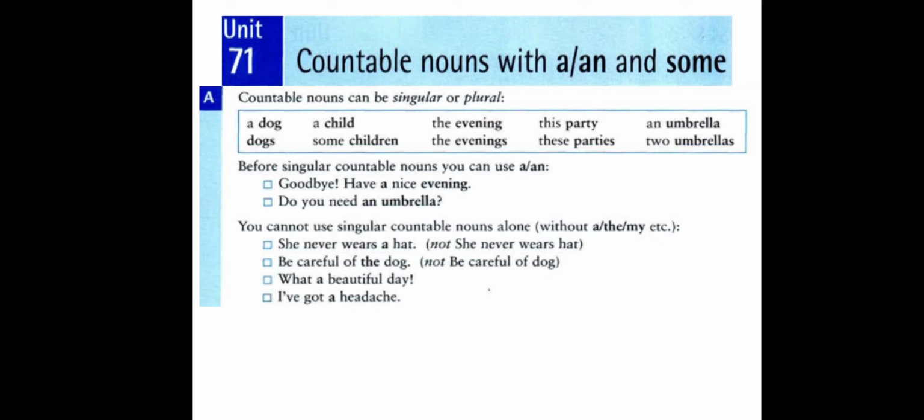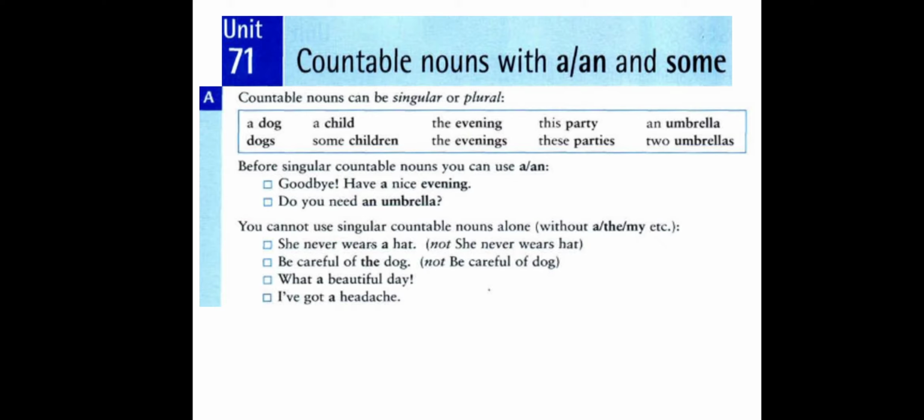The last example is an umbrella. Umbrella is singular, that's why we use the article an, because it starts with the vowel u. That's why we say an umbrella. On the other hand, two umbrellas is plural here, so we don't use the article an. So we can say that we use the indefinite or definite article, a or an or the, for singular.